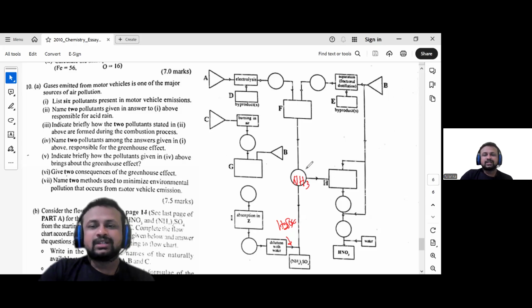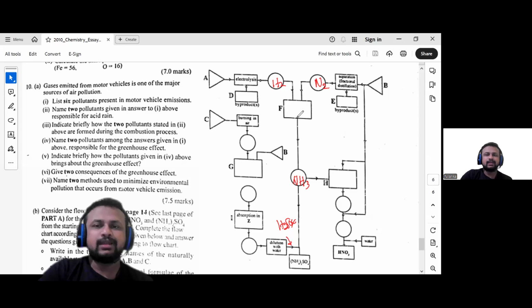To produce ammonia, go upward. We need two kinds of reactants: nitrogen and hydrogen. So this belongs to ammonia production.